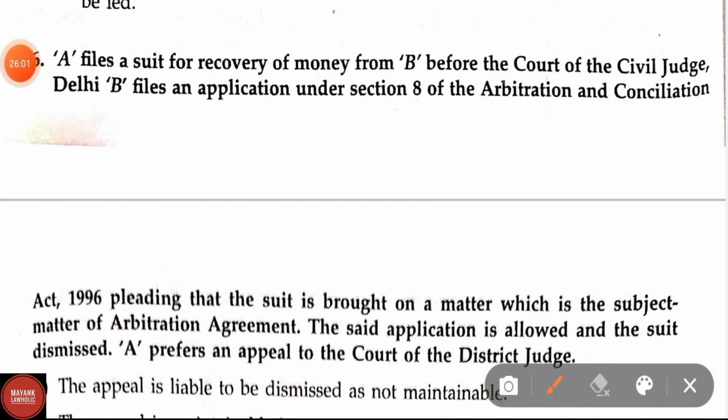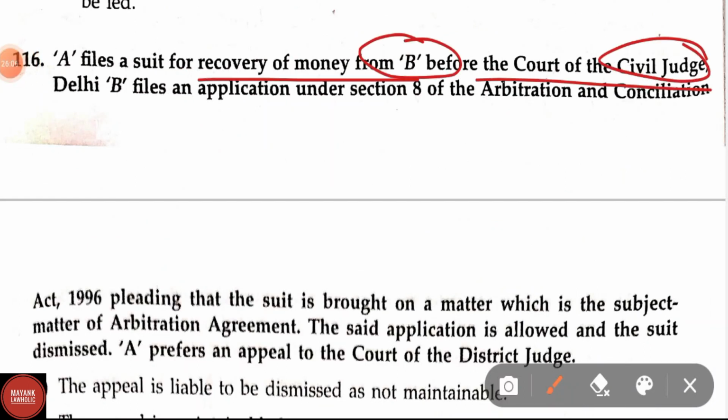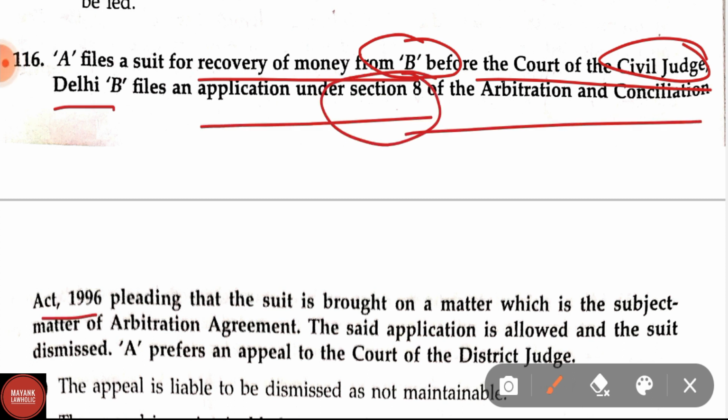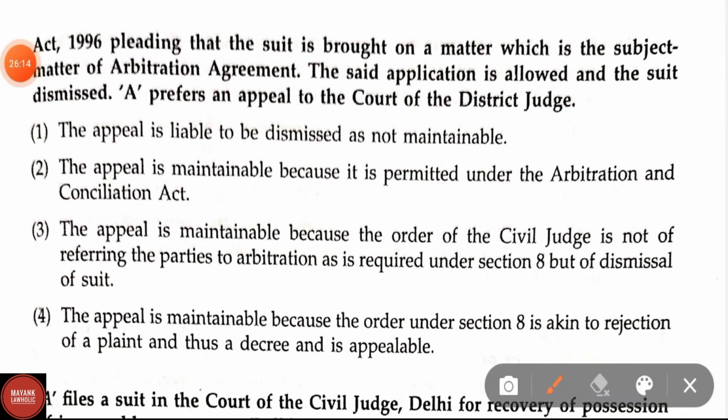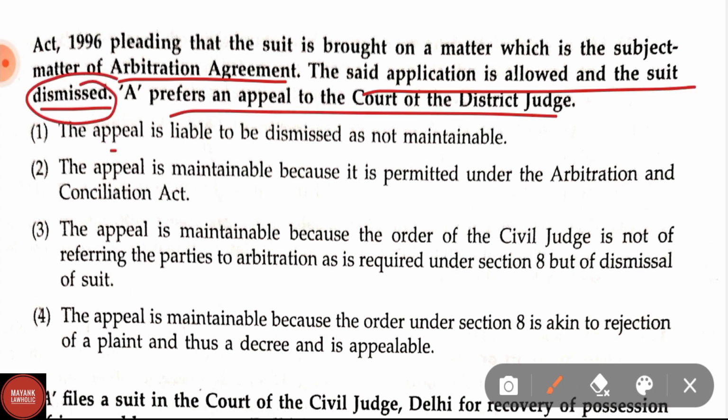Question number 116. A files a suit for recovery of money from B before the Court of Civil Judge, Delhi. B files an application under Section 8 of the Arbitration and Conciliation Act 1996, pleading that the suit is brought on a matter which is the subject matter of an arbitration agreement. The said application is allowed and the suit is dismissed. A prefers an appeal to the Court of District Judge. Options are: the appeal is liable to be dismissed as not maintainable. This is the right option.